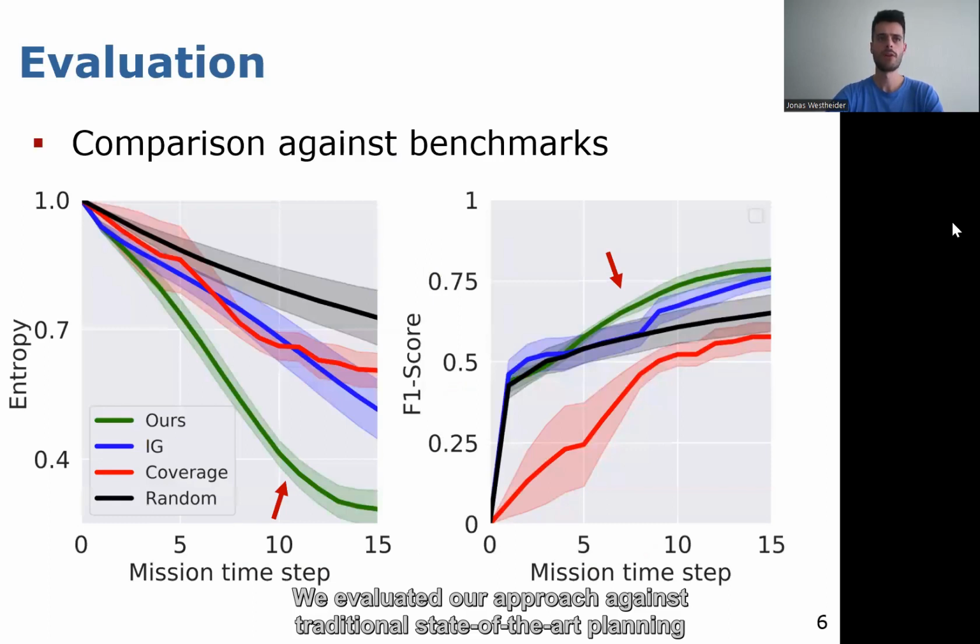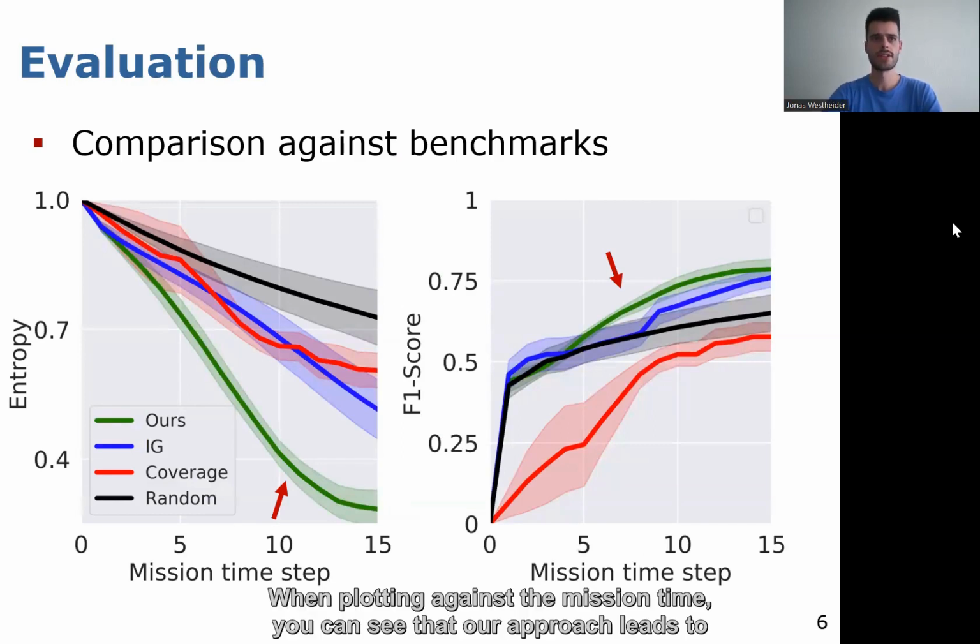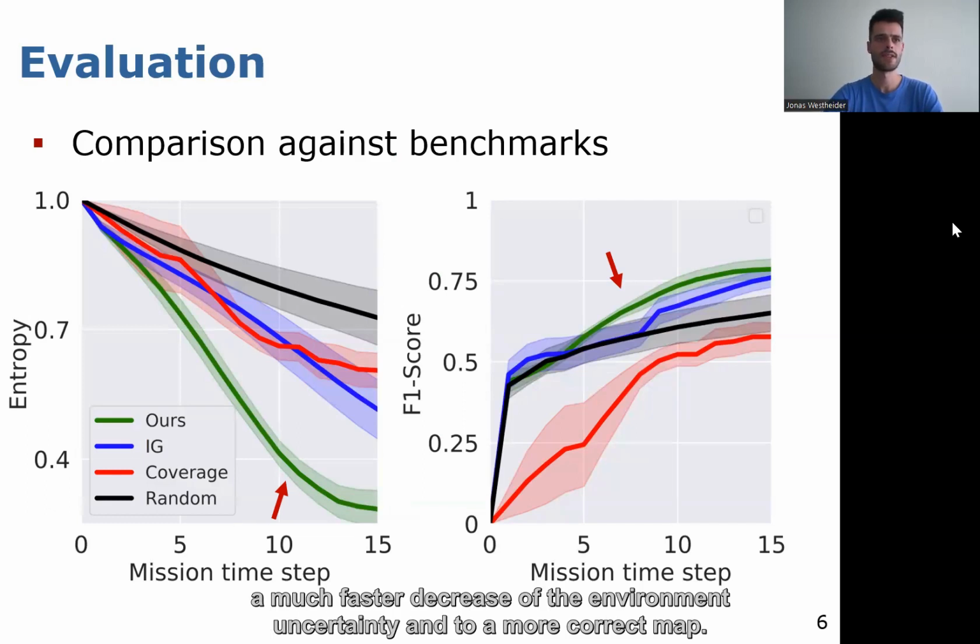We evaluated our approach against traditional state-of-the-art planning methods in terms of the map uncertainty and the map correctness, expressed by the entropy metric and the F1 score. Both are only considered for the more interesting parts of the environment, since we want to focus on those parts adaptively. When plotting against the mission time, you can see that our approach leads to a much faster decrease of the environment uncertainty and to a more correct map. For further analysis, I would like to refer to our paper, where we investigate the specific components of our approach in more detail.